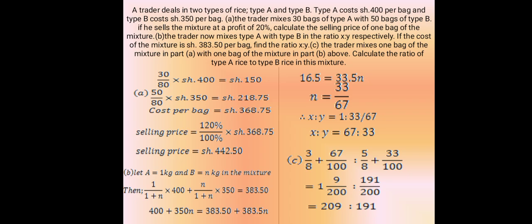B. The trader now mixes type A with type B in the ratio of X to Y respectively. If the cost of the mixture is 383 shillings and 50 cents per bag, find the ratio X to Y. C. The trader mixes one bag of the mixture in part A with one bag of the mixture in part B above. Calculate the ratio of type A rice to type B rice in the mixture.